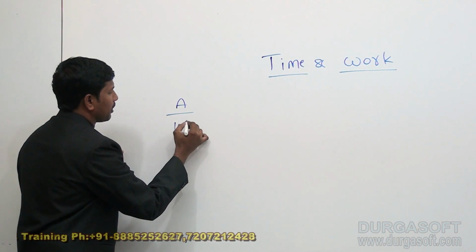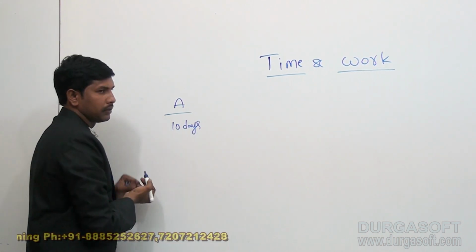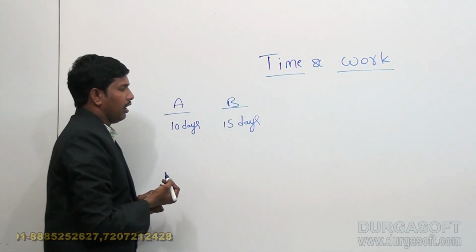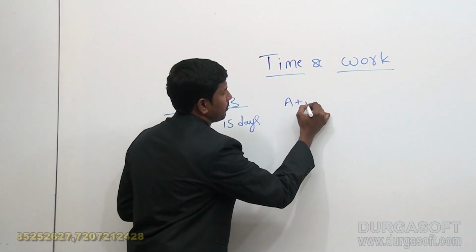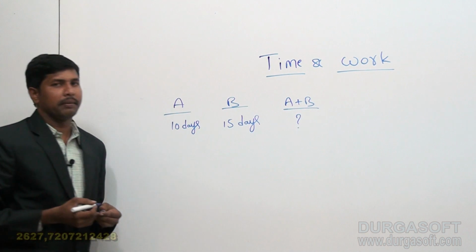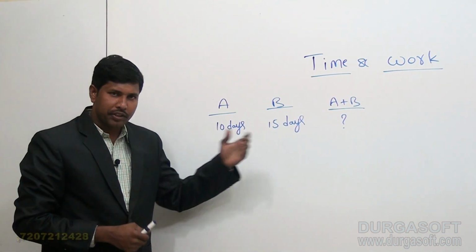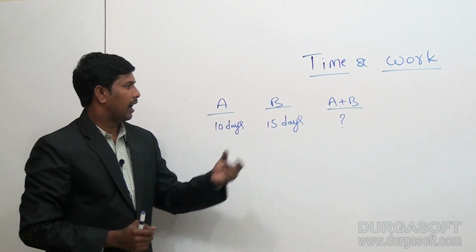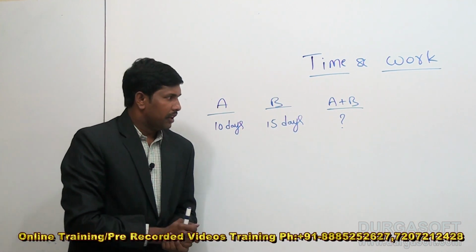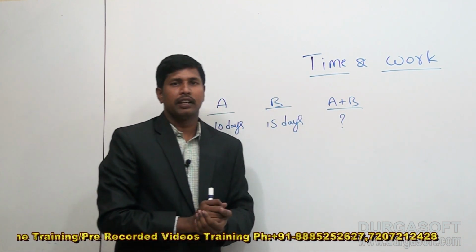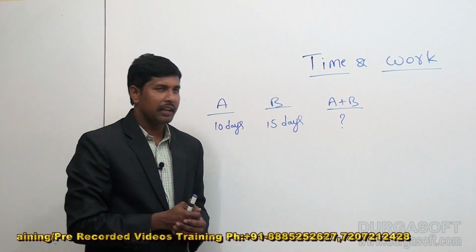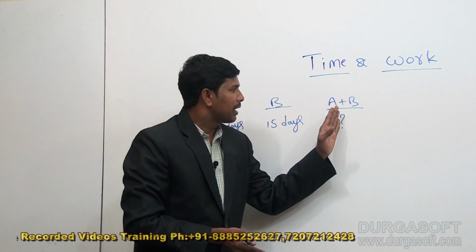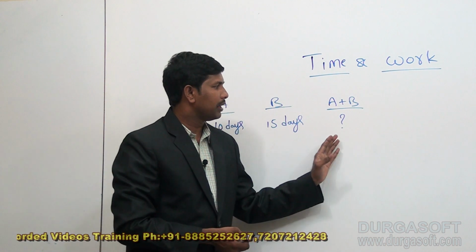A can complete a work in 10 days. B can complete the same work in 15 days. Now, if they are working together, in what time can they complete the same work? Here the question is, A can complete a particular work in 10 days and B in 15 days. If A and B are working together, in what time can they complete the same work? That is the given question. Now I need to decide the time taken by A and B together to complete the work.